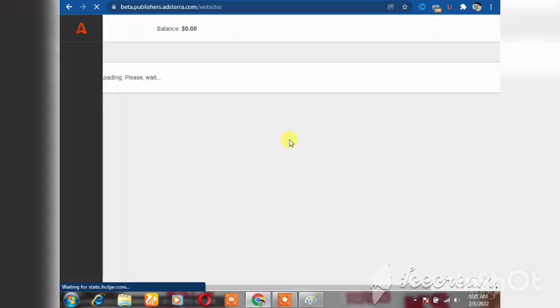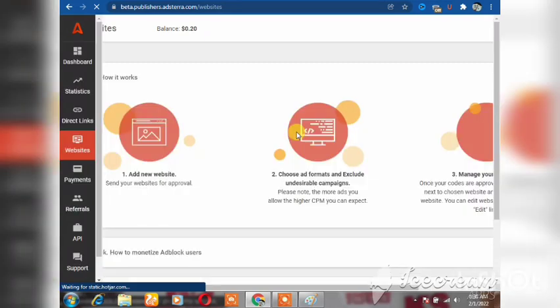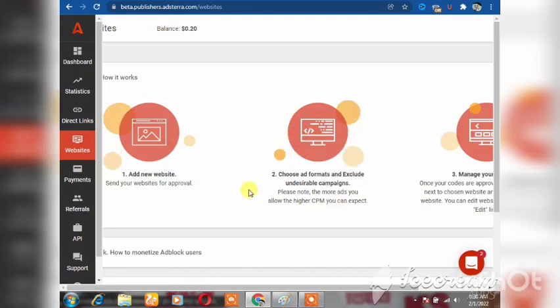and oh guys, sorry, it's logging me into my account directly because I already have an account with them. So you just give them your name, your email, and whatsoever, then you send your confirmation code, and they create the account for you. As you can see, they just logged me into my account because I already have an account with them. So that's the easy way to create an account with them.